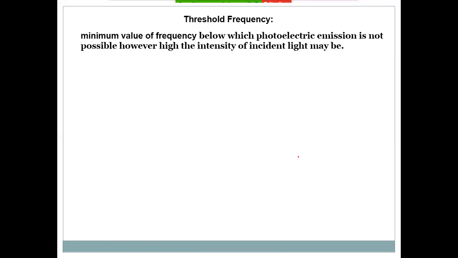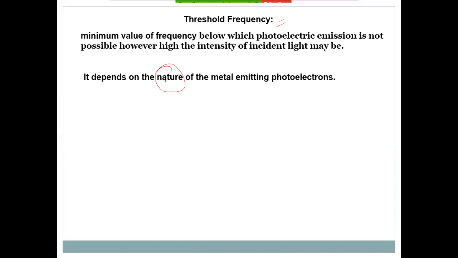So we can say that the threshold frequency is the minimum frequency required to eject an electron from the metal surface. It depends on the nature of the metal. What does that mean? For different metals, the threshold frequency is different.